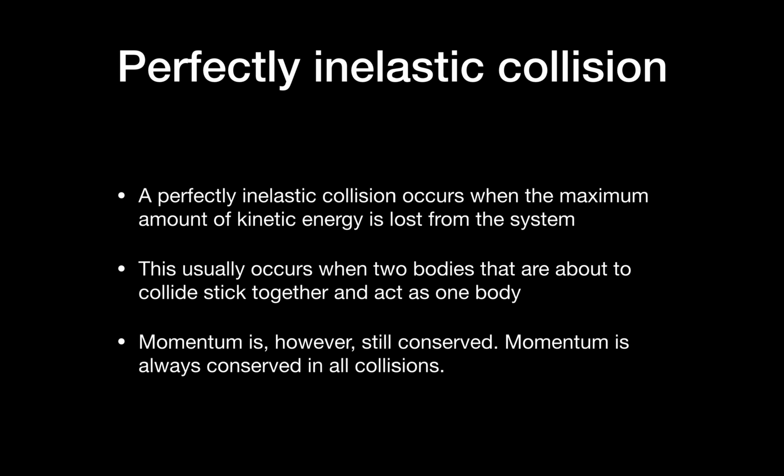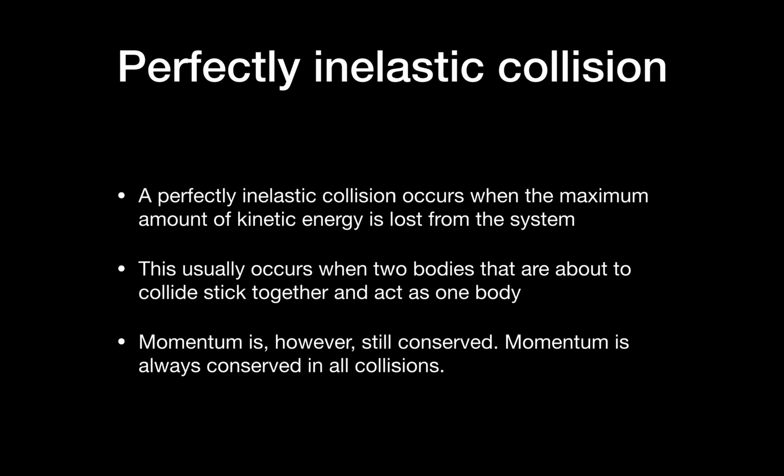Now we come to perfectly inelastic collisions. A perfectly inelastic collision occurs when the maximum amount of kinetic energy is lost from the system. So there are two objects which collide with each other. The collision is such that the maximum amount of kinetic energy is lost from both of these bodies. This usually occurs when both the bodies stick together.